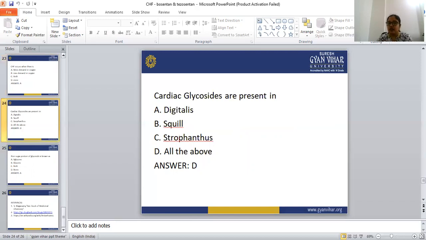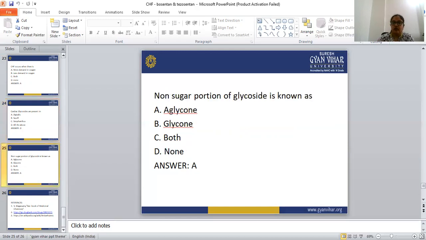The cardiac glycosides are present in digitalis, squill, strophanthus, or the above, and the correct answer is the above. The non-sugar portion of the glycoside is known as aglycone, whereas the sugar portion is known as the glycone moiety.